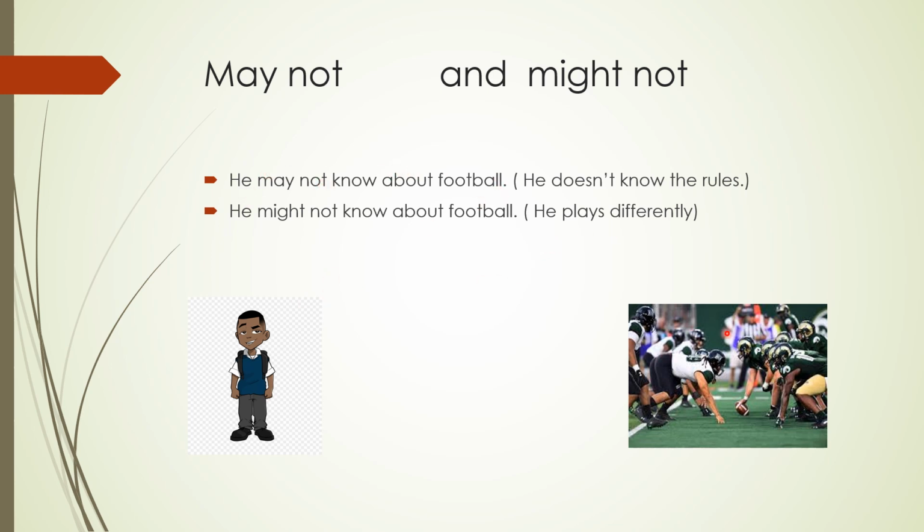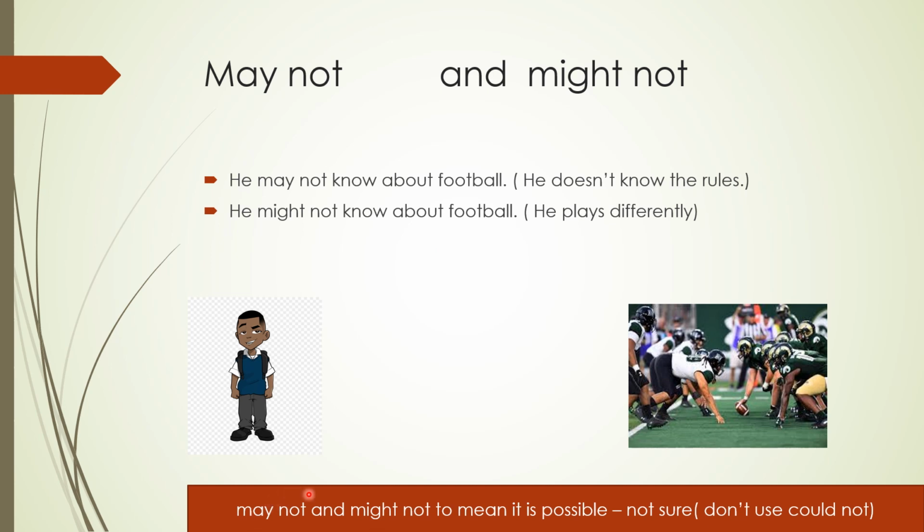Oh, he plays football differently. He might not know about football. May not and might not to mean it is possible but not sure. Here, don't use could not.